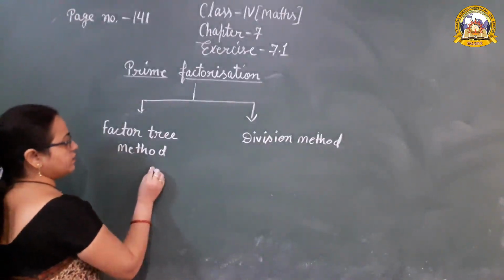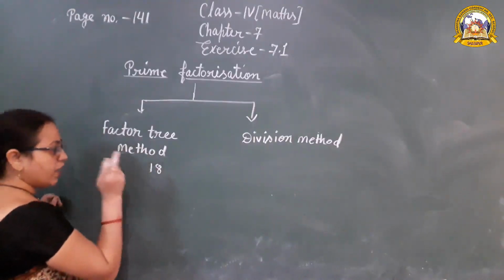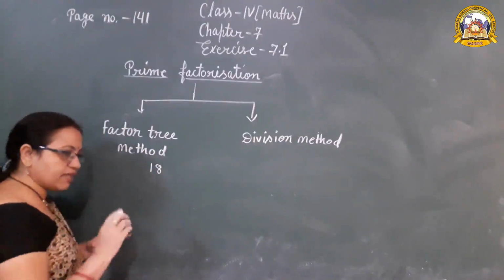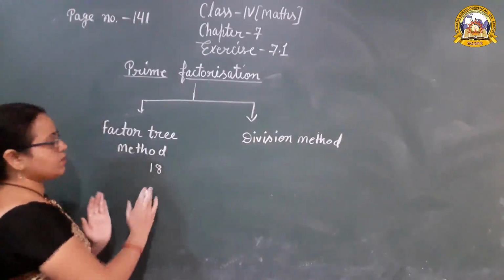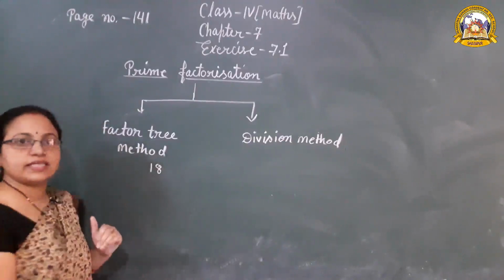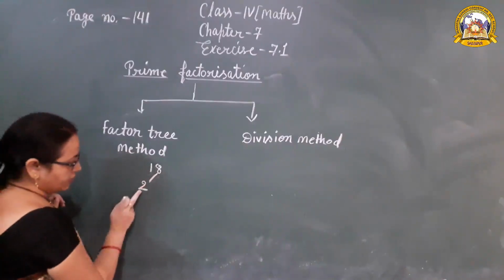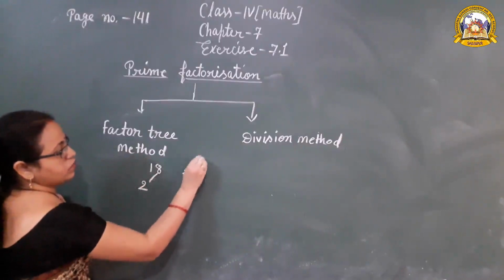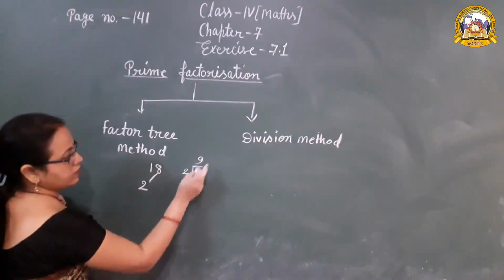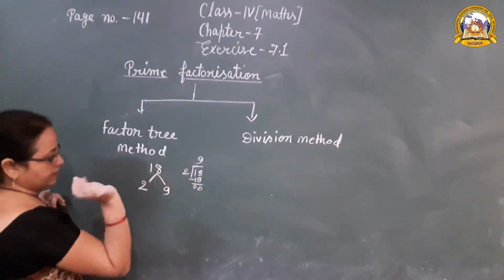Suppose the number is 18 and we have to find out the prime factors of this number 18. First we take the smaller number that is completely divisible into 18. That is 2. When 18 is divided by 2, we get 9. 2 9s are 18, so 9 we write here.